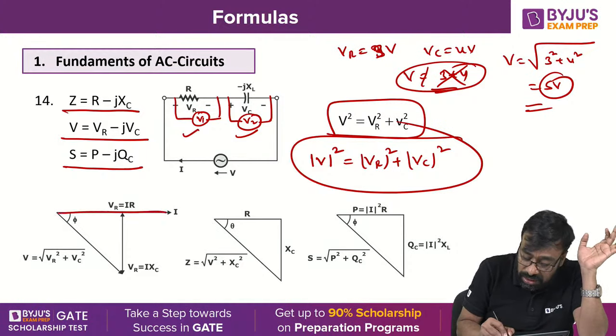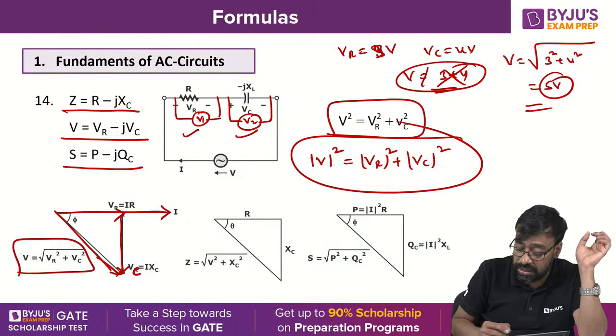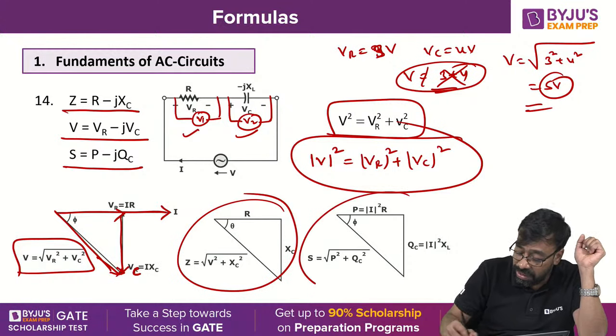Similarly, in the phasor diagram, current is taken as reference, then voltage VR, and then VC. This is VC, and this is the total V. You will be getting V square equal to VR square plus VC square. Similarly for Z, and similarly for power also.